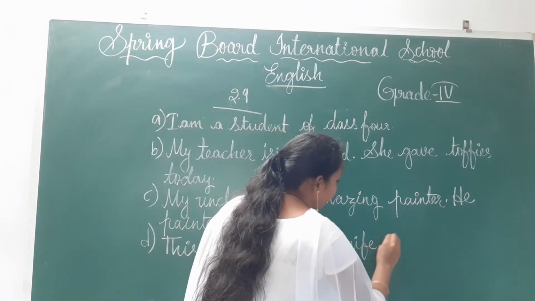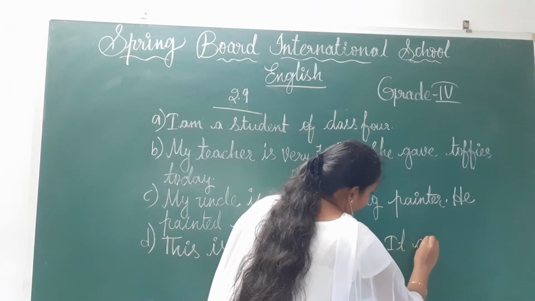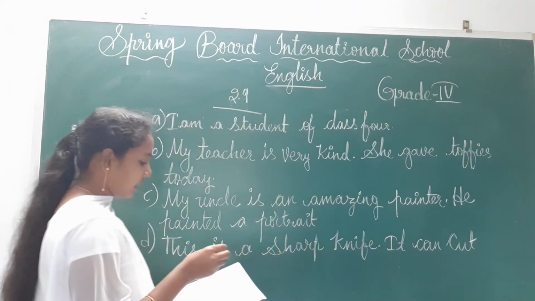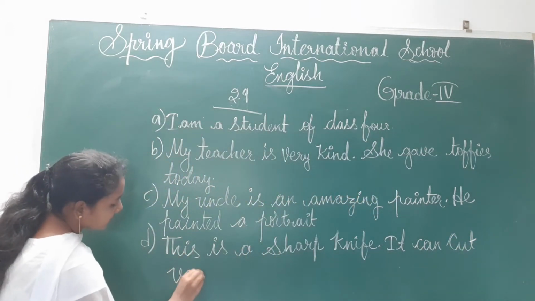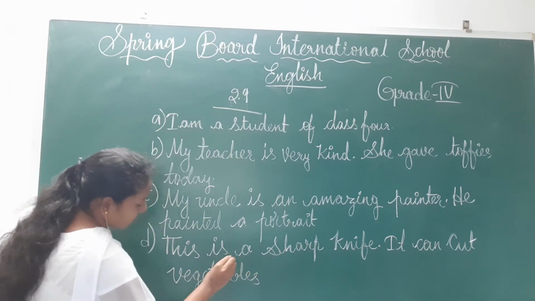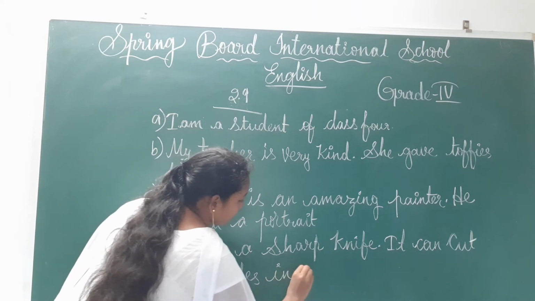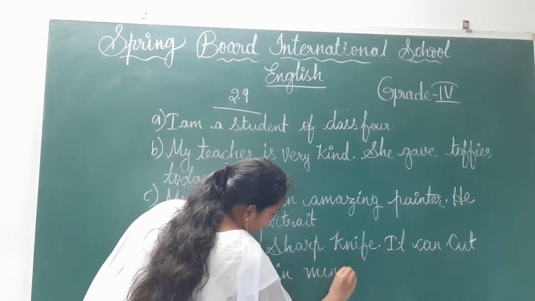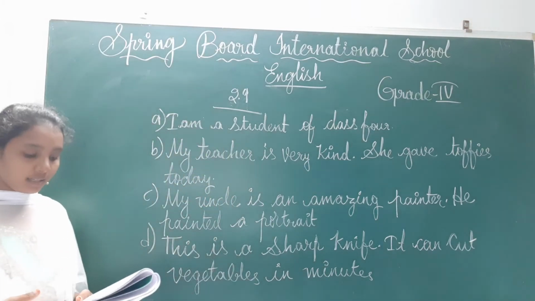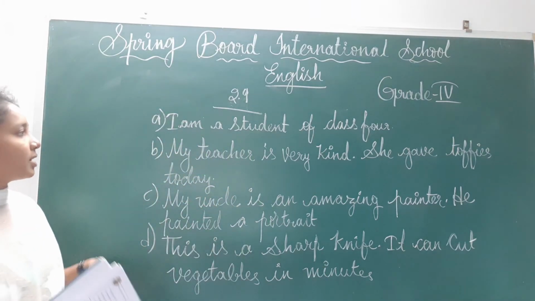It can cut vegetables in minutes. Okay, children, see, 4 sentences we have there.